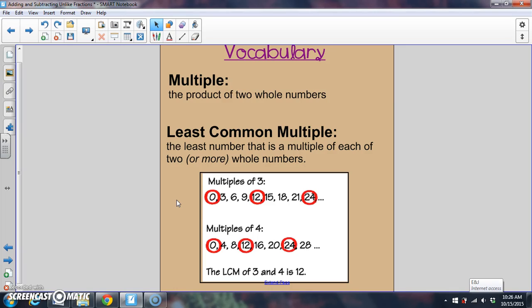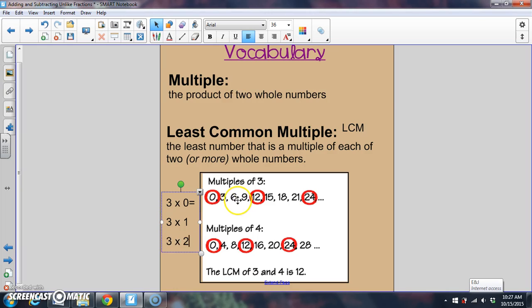Another important word is the least common multiple, and you might see this abbreviated as LCM. And this is the least number that is a multiple of each of two or more whole numbers. So for instance, if I were to do the multiples of 3, I would say 3 times 0 equals 0. 3 times 1 is 3. 3 times 2 is 6. 3 times 3 is 9. 3 times 4, 3 times 5, and continue onward.